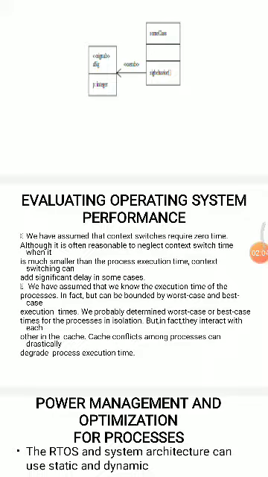We have assumed that we know the execution time of the processes, but in fact it can be bounded by worst case and best case execution times. We probably determine the worst case or best case times for the processes in isolation, but in fact they interact with each other in the cache. Cache conflicts among the processes can drastically degrade the process execution time.